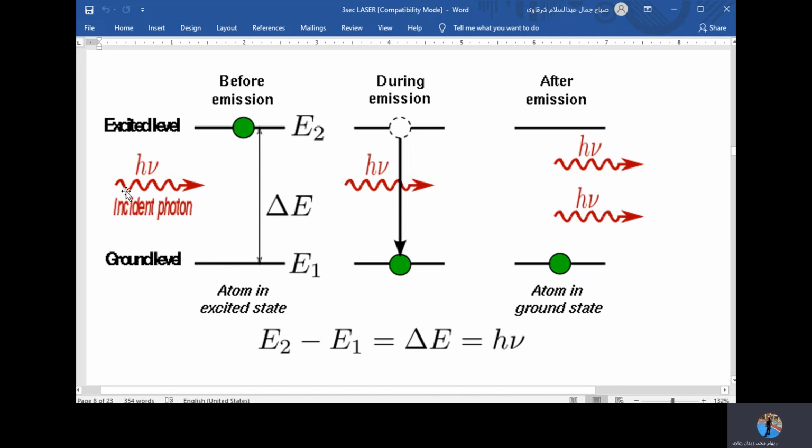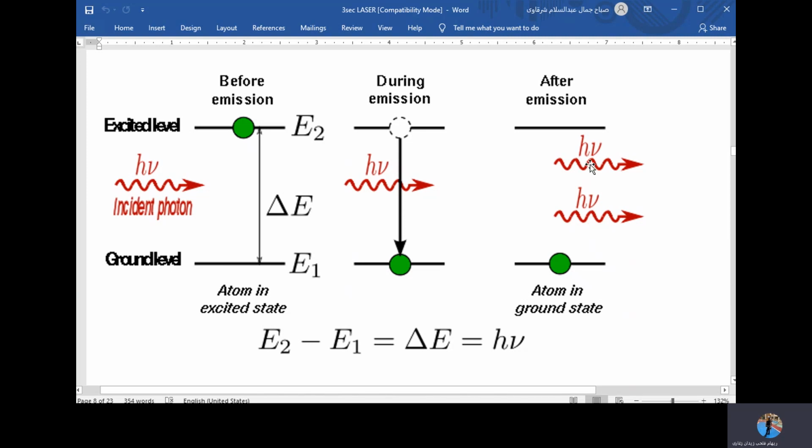What is significant here is the energy of the coming photons is the same as the energy absorbed by the atom to jump from the ground state to a higher state. So I have here two rays of energy, and these two rays of energy, they are exactly the same.